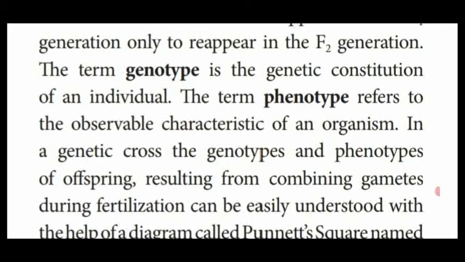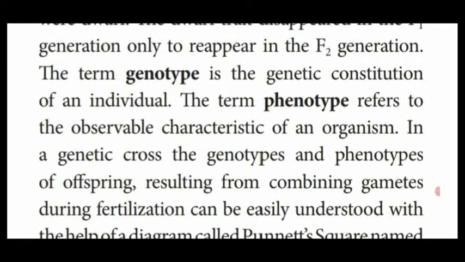So the term genotype is the genetic combination of an individual. It is a 2-mark question. What is genotype? The genetic combination of an individual, or genetic constitution of an individual, is called a genotype. Another one, phenotype, which refers to the observable character of an organism. Observable means we are able to see with our naked eye. That is morphological character. That should be observed by our eye. That observable character is known as phenotype.